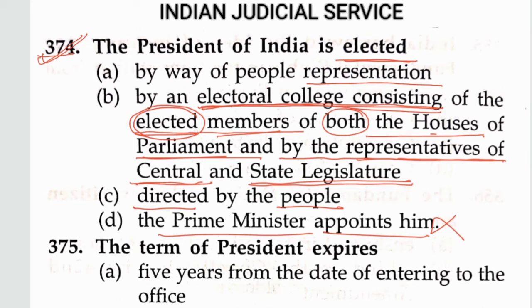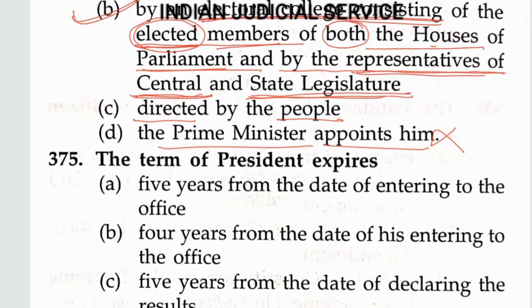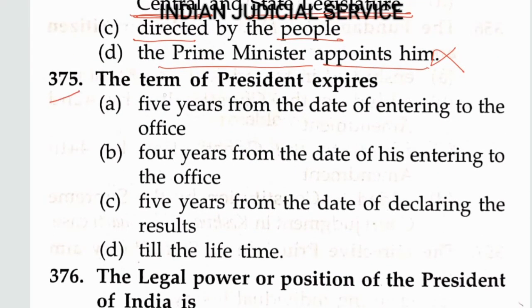So in both houses, the elected members and the elected representatives of the central and state legislatures take part. So this is our answer here, option B. Now question number 375, the term of the president expires.